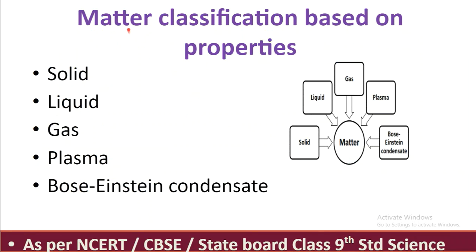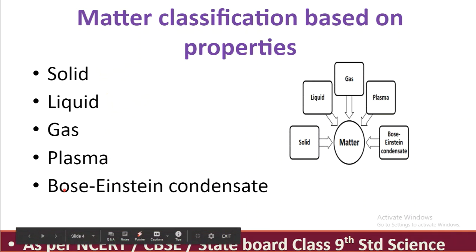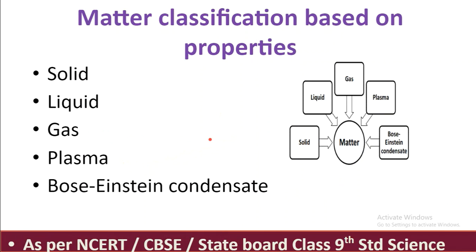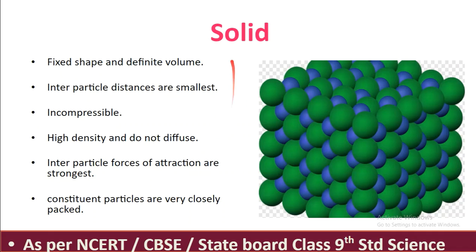Matter classification based on properties. There are different states based on properties: solid, liquid, gas, plasma and also Bose-Einstein condensate. Hence matter is classified based on some properties. Now the first one is solid: fixed shape and definite volume. A solid basically has a fixed shape and a definite volume.